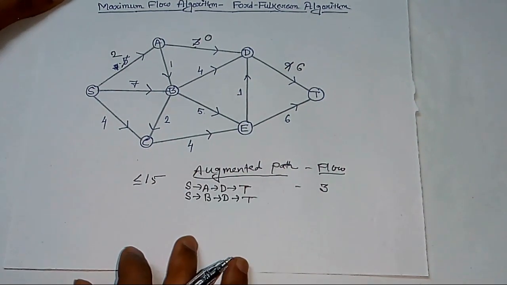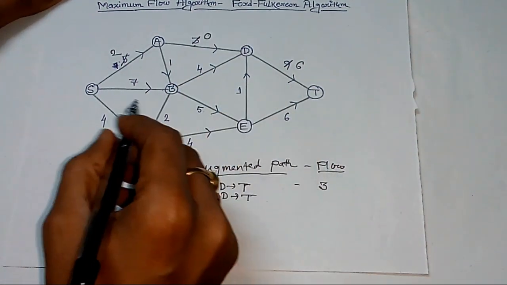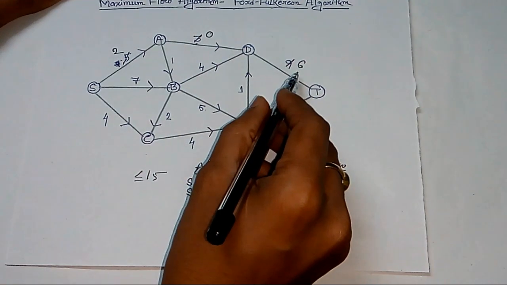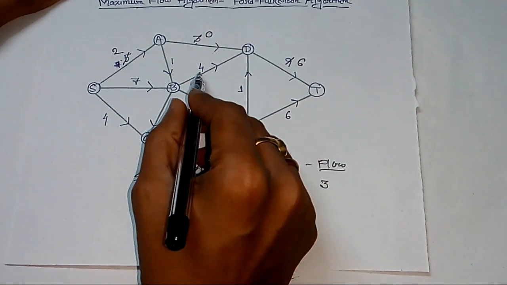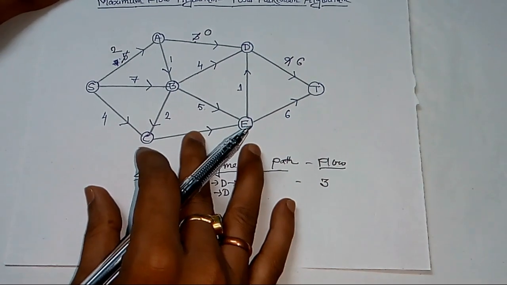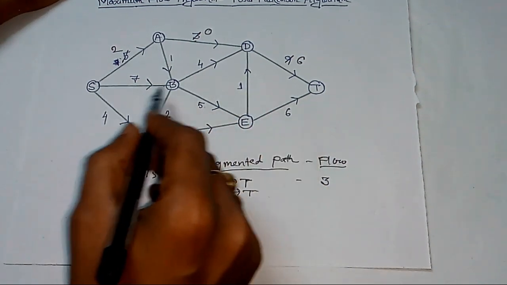So what are the capacities of the arcs of this path? Here you see that the capacities are 7, 4 and 6. So out of these 3, 4 is the minimum. So 4 is the bottleneck capacity, and 4 is the maximum unit of petroleum that can be sent from S to T via this path.